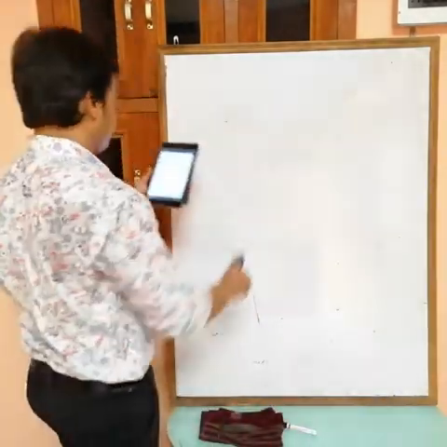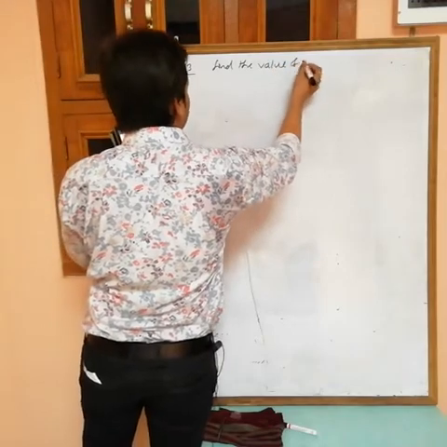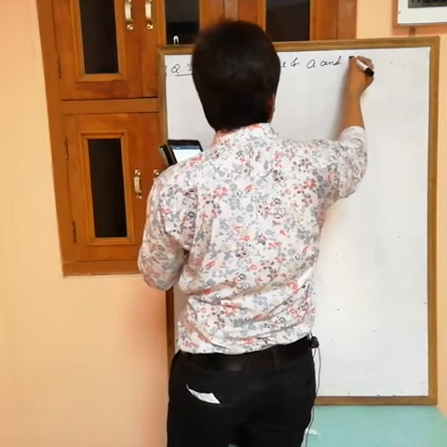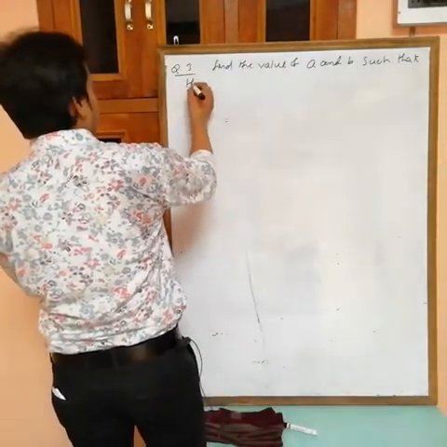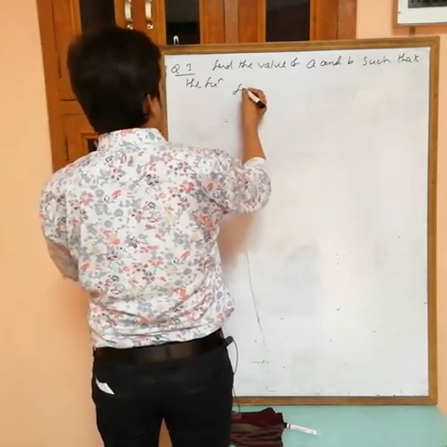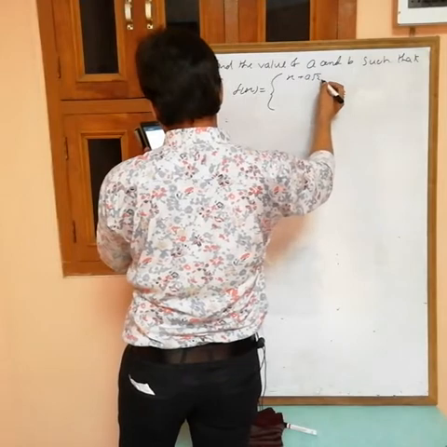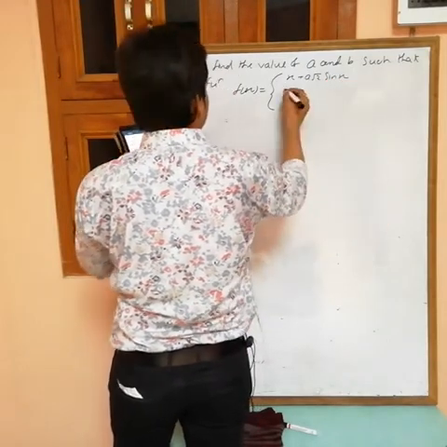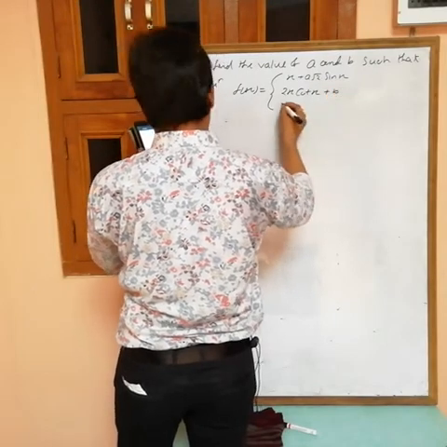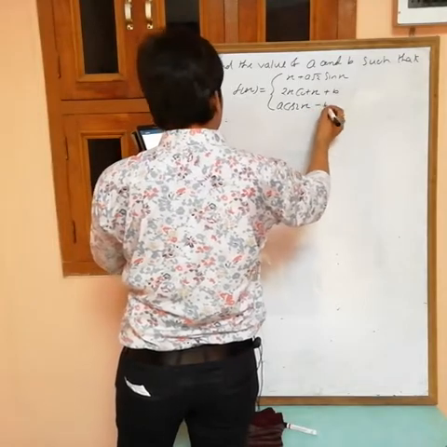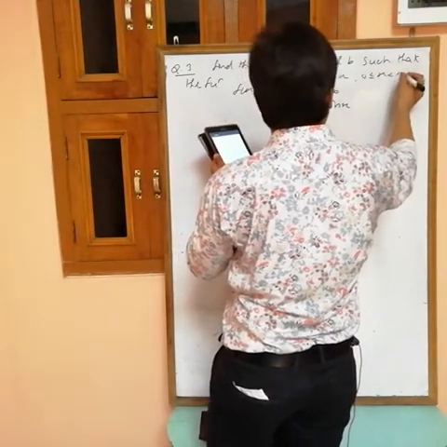Okay, so next, find the value of a and b such that the function f(x) is equal to x plus a root 2 sin x, 2x plus 2x cot x plus b, and a cos 2x minus b sin x. This is for x from 0 to pi by 4.